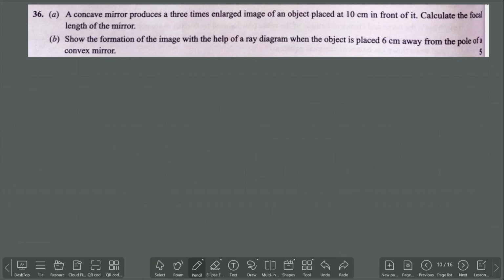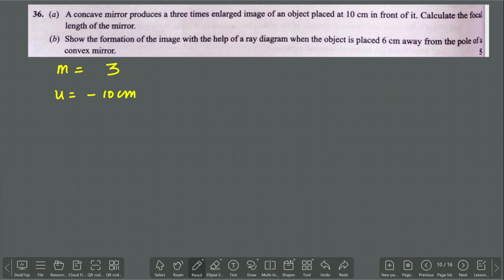So read the question. A concave mirror produces 3 times enlarged image of an object placed at a distance of 10 centimeter from it. So m is equal to 3 times, in the sense of magnification, 3 times enlarged image of an object placed at a distance of, so u is equal to minus 10 centimeter.